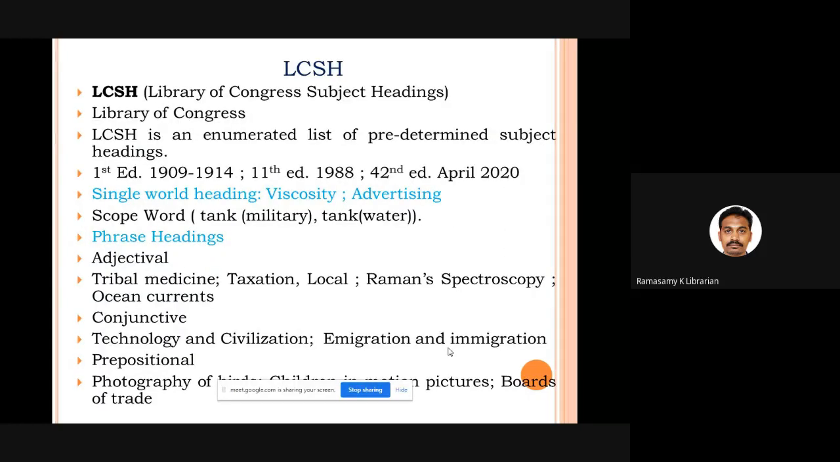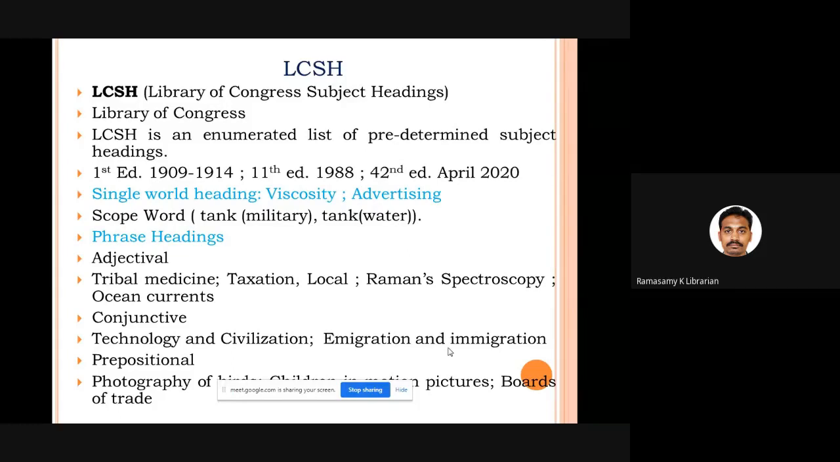Mainly, we have 2 different subject headings. One is Library of Congress subject headings, obviously maintained by the Library of Congress. The first edition was published in a block of years, 1909 to 1914. The 11th edition was published in 1988. And of course, the recent edition, the 42nd edition, was published online in April 2020. So very good news for you all.